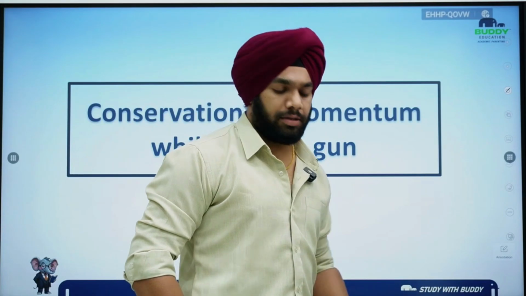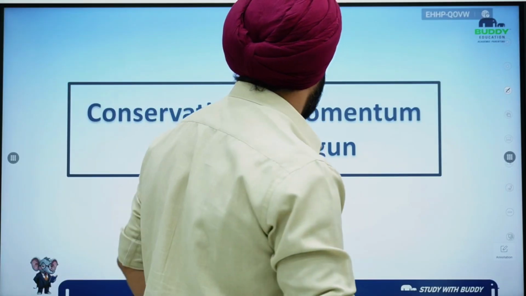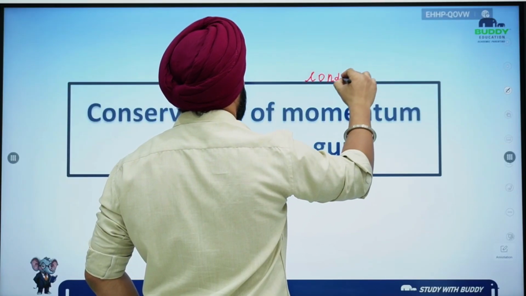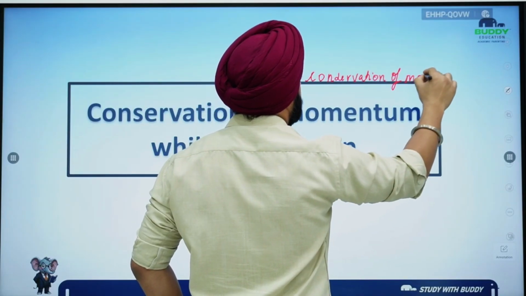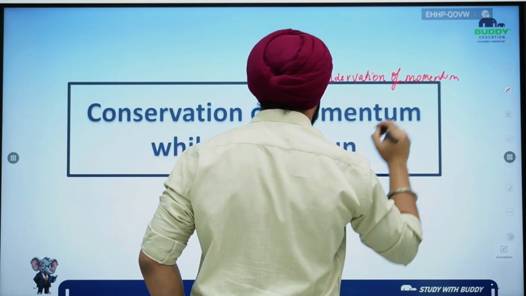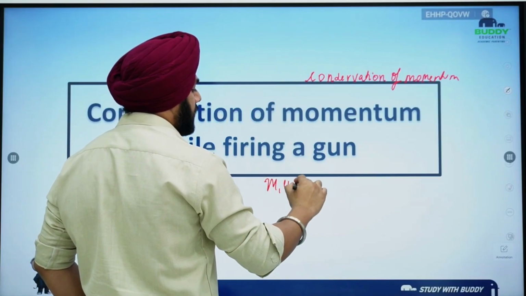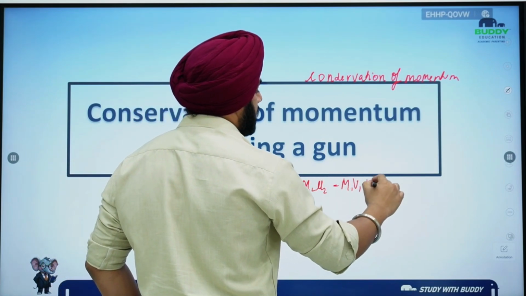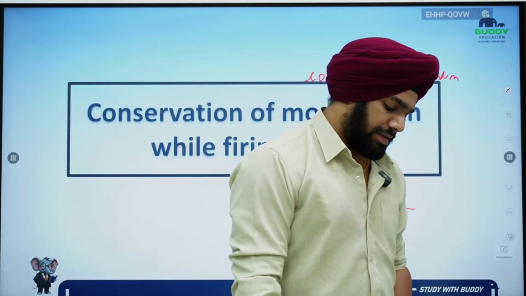Okay, welcome back to the third lecture of force and laws of motion, right? So in last class we discussed the conservation of momentum, right? We derived the equation for conservation of momentum, which was m1 u1 plus m2 u2 is equal to m1 v1 plus m2 v2, right? So this was the law of conservation of momentum that we derived and we discussed.